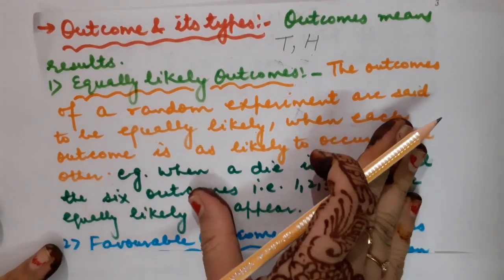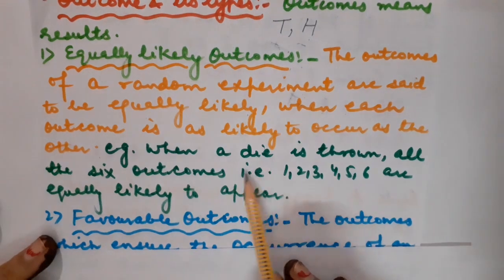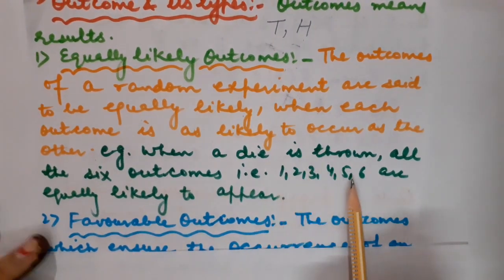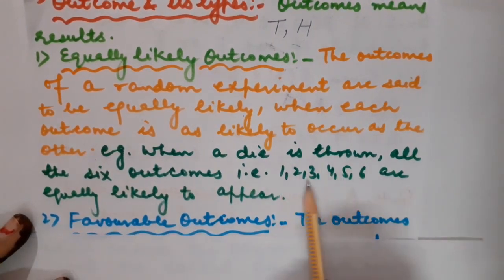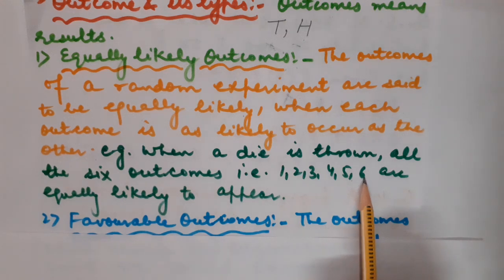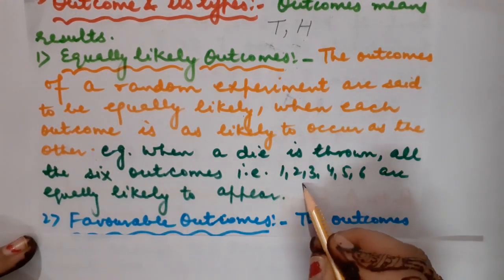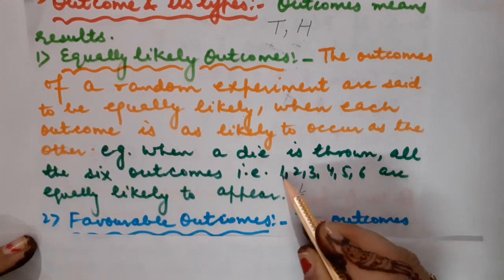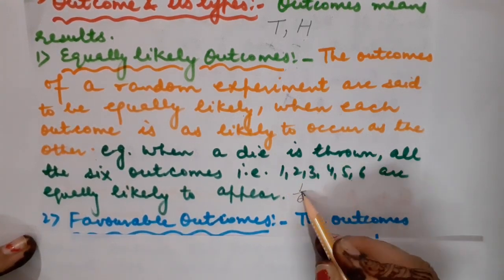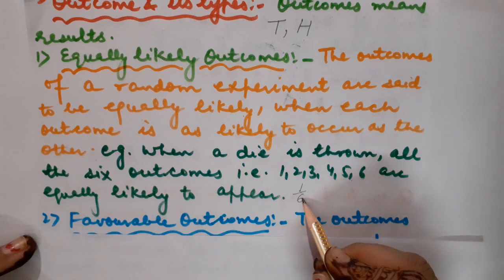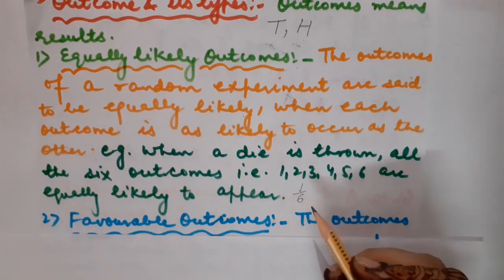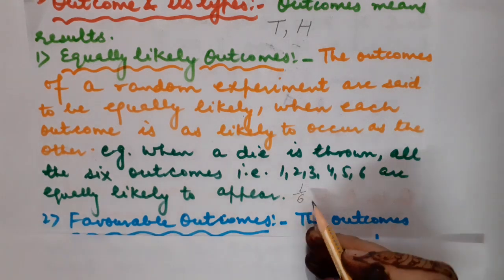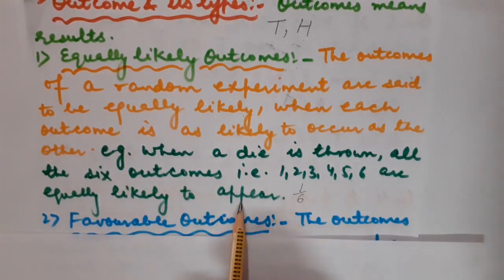For example, whenever we are going to throw a die, we know that there are equal chances of getting digit 1 to 6. You can get either 1, 2, 3, 4, 5 or 6. So what will be the probability for each and every outcome? It will be 1 upon 6. For 1 also, for 2 also, for 3, for 4, for 5 as well as for 6 also. Because in probability you are going to count the number of favorable outcomes. Fine. So what do you mean by equally likely outcomes?